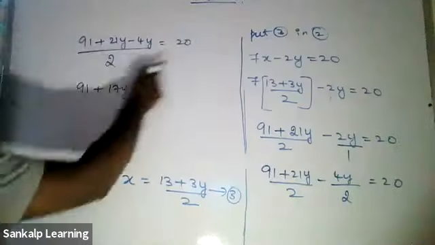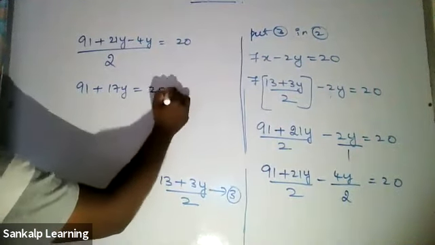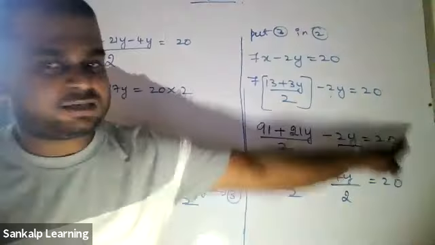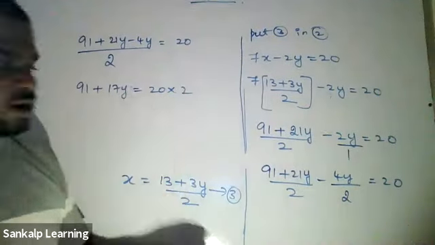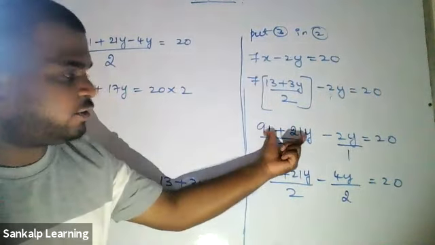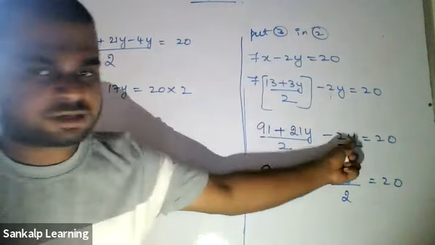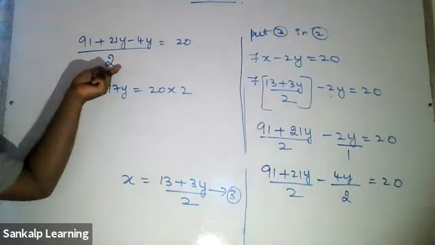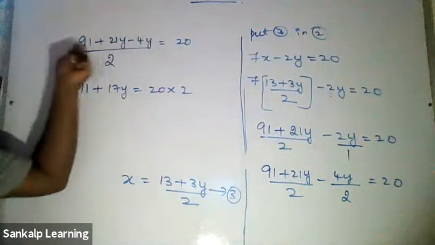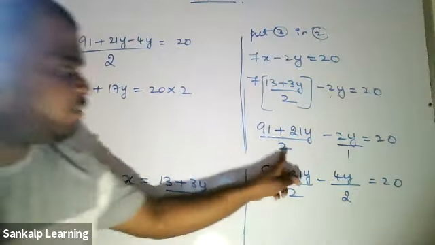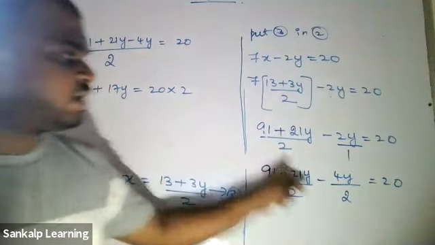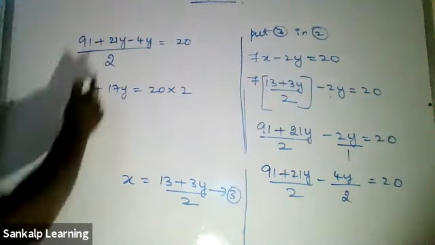You can send this 2 to the other side. 2 is in the denominator. Send it to the other side to become multiplication. Now you might ask, sir, why didn't you do this in the previous step? You didn't send 2 in that step, but here you are sending it, because that 2 belongs only to that part, not to this. But here, this is a common denominator. It belongs to all the terms in the numerator. There, it belongs only to these two things. So I cannot send it to the other side there. Now I can send it.